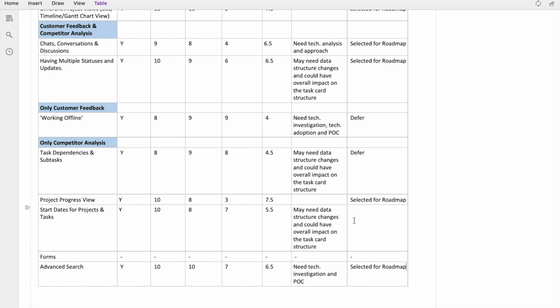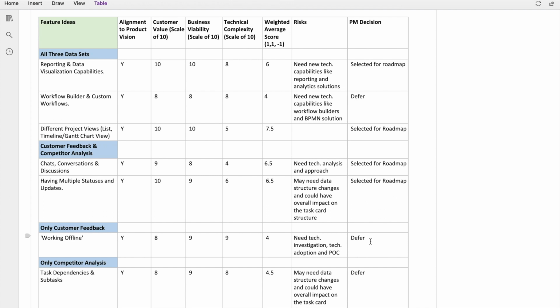Start dates for projects and tasks has got a good score, and it will also add a lot of value to the customers and to the business. There is a little bit of technical complexity associated with it. So as a product manager, our decision would be to select this for roadmap, do more analysis and see the impact that is associated with it, and then take a further decision on whether to implement it or not. So as we had discussed earlier during our concept session, selected for roadmap does not mean that it is committed and it has to be implemented. It just says that tentatively these features probably would be incorporated into the product.